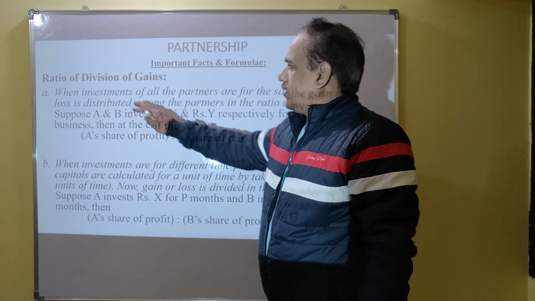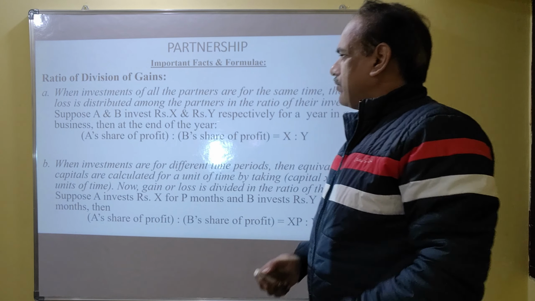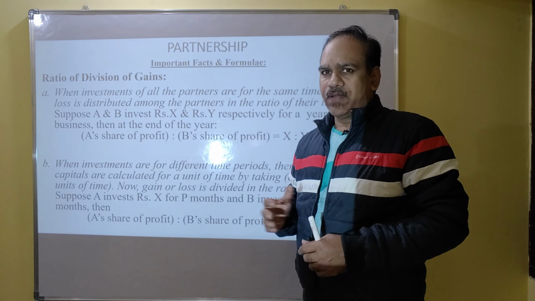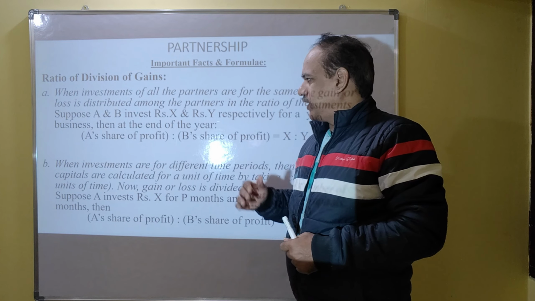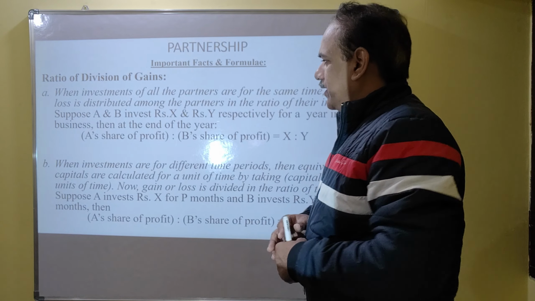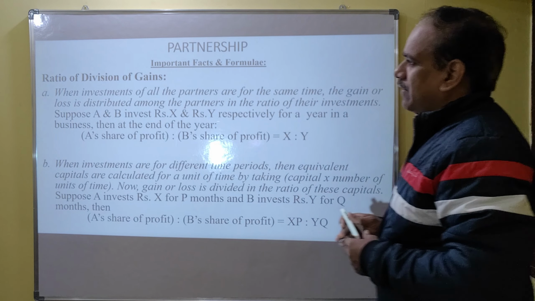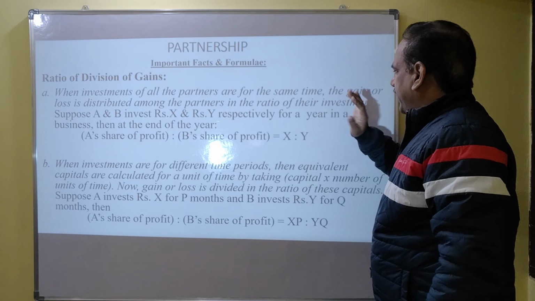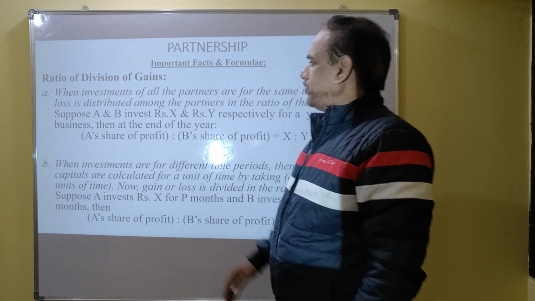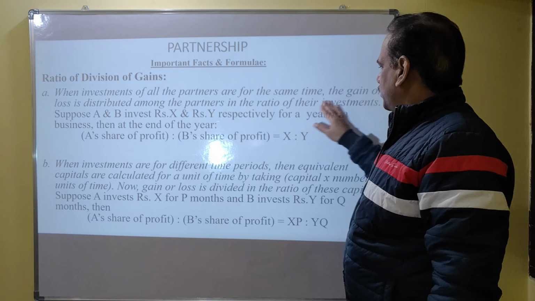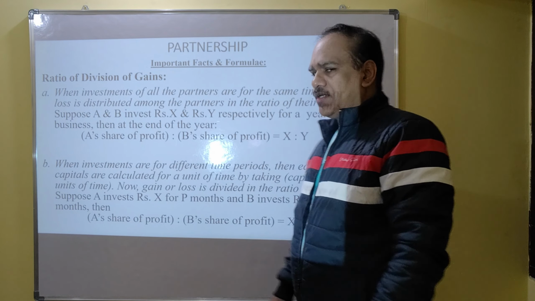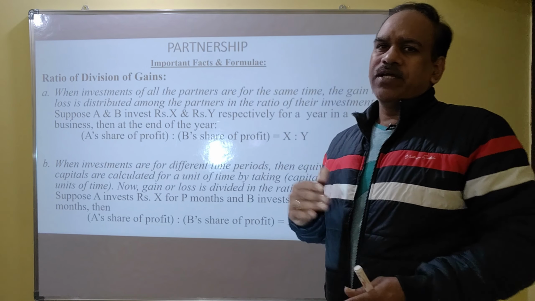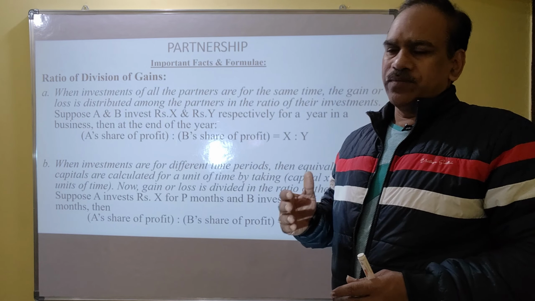And what is the ratio of division of gains? How do you share the profit? The final problem in partnership is how to share the profit among the partners. When investments of all the partners are for the same time, the gain or loss is distributed among the partners in the ratio of their investments. That means we share the profit in the same ratio as their investments.